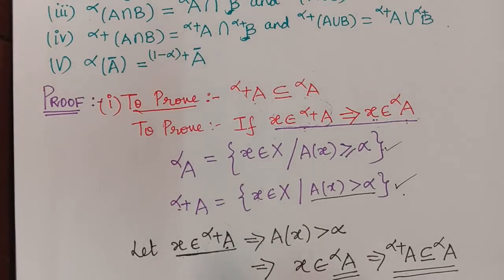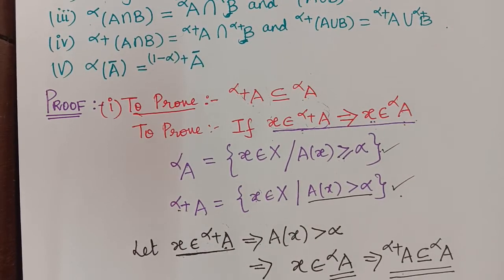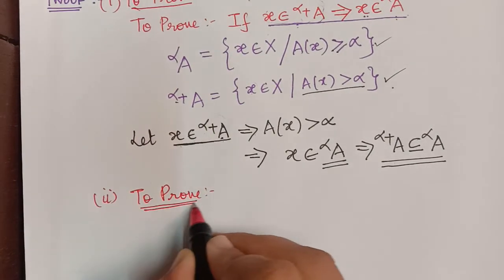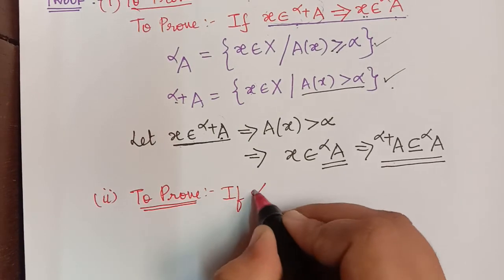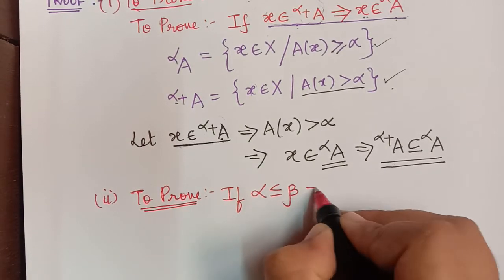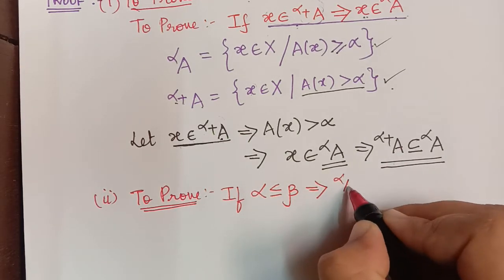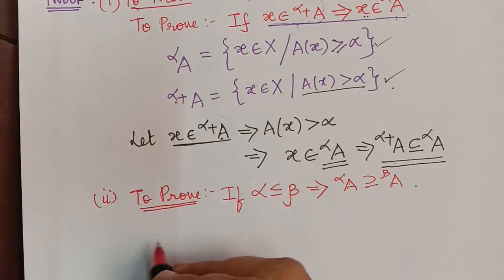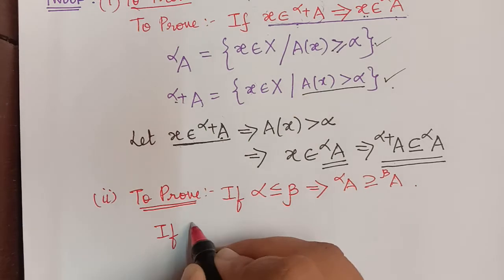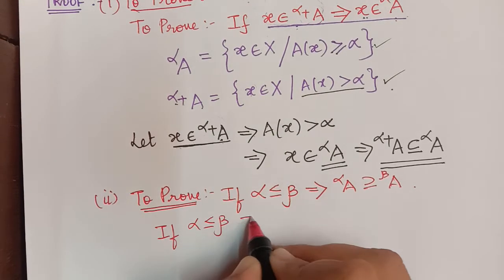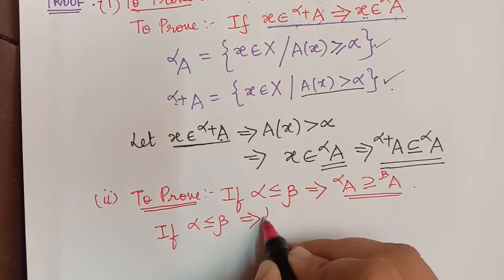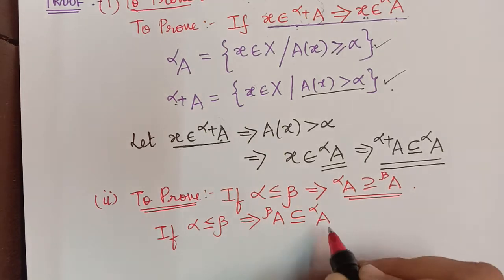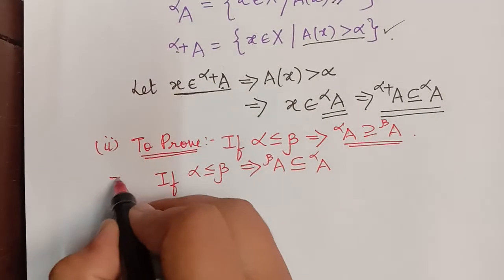So what we have to prove is, if alpha is lesser than or equal to beta, it implies that the alpha cut set of A contains the beta cut set of A. We can rewrite this as the beta cut of A is a subset of the alpha cut of A. So this is what we have to prove.